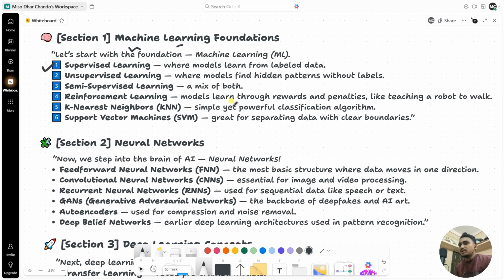The first one is called supervised learning, where the model basically learns from labeled data. Then we have unsupervised learning, where the model finds hidden patterns without labels. It's called clustering. Then the third one is semi-supervised learning, which is basically a mix of both supervised and unsupervised learning.